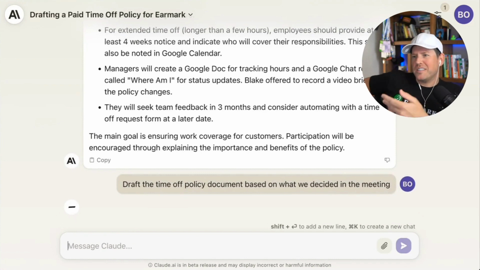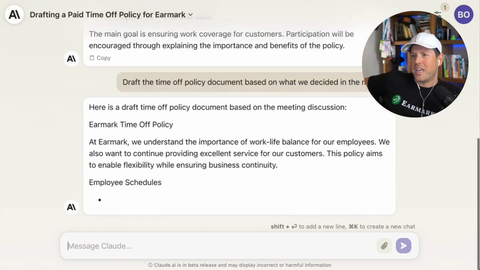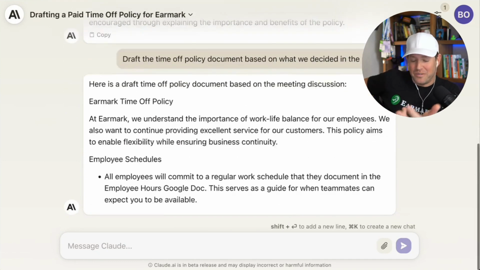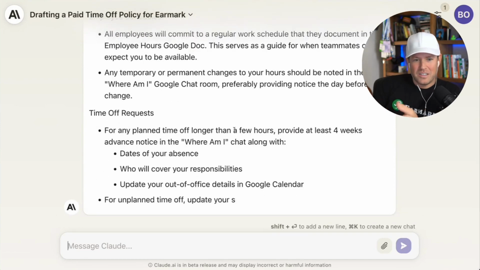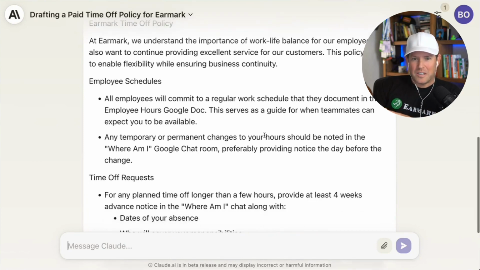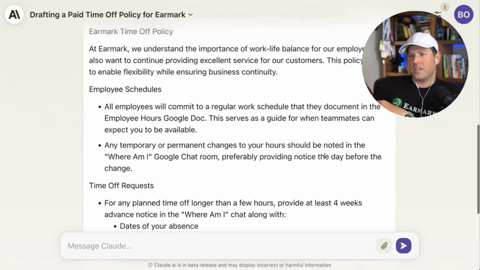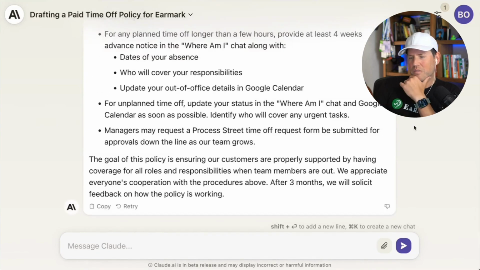So think about all the different policies, procedures, workflows you have in your firm. You could simply have a meeting, and it could just be you in the meeting if there's no one to talk to, but I find it helpful to have somebody to talk to, right? Talk to somebody, and then, draft the policy, explain the workflow. You could do a Zoom meeting where you just record yourself doing something, or even a Loom video where you record yourself doing something. As long as you narrate it, you can use the transcript in Claude to create documentation. There we go, written document from a 10-minute meeting.